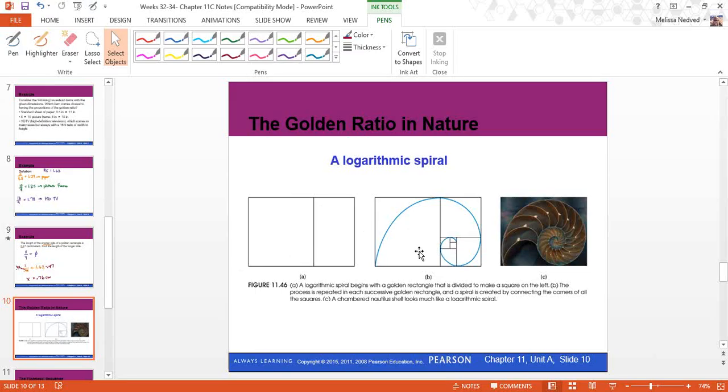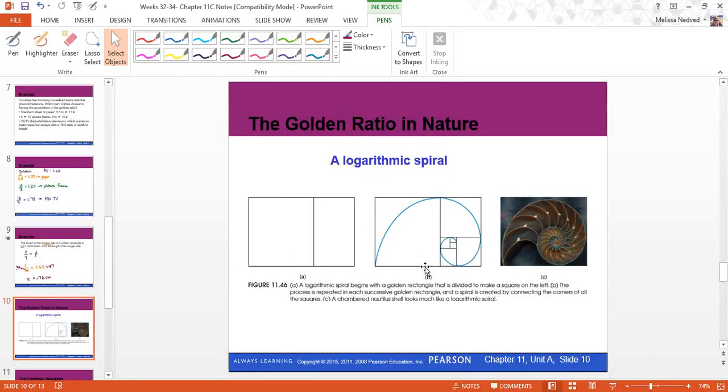Then the process is repeated in each successive golden rectangle, and a spiral is created by connecting the corners of the squares. So what they've done here is taken the golden rectangle that remains on the right and made a square. That creates another golden rectangle, chopped off into a square, creates another, and so on. If we connect a curve from each of the corners of those squares, we get what's called the logarithmic spiral inside of that golden rectangle.